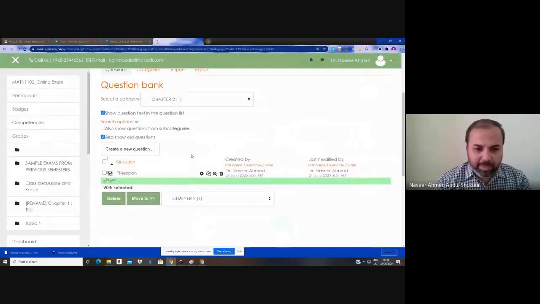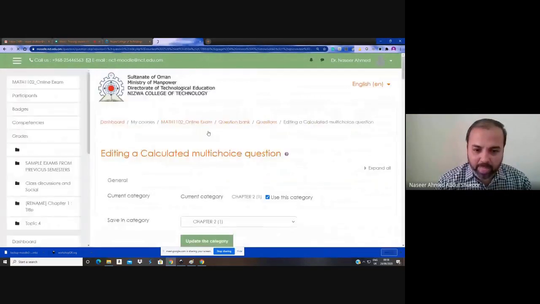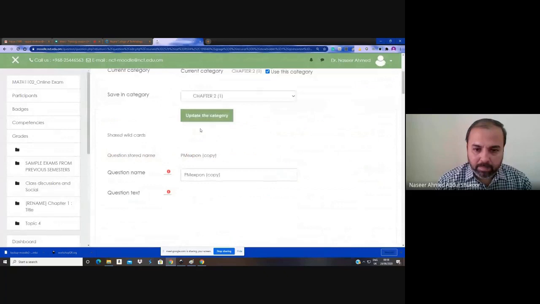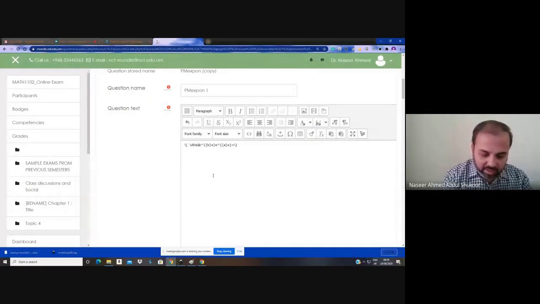For example, I can explain this here, e power ab. I'm just duplicating the question. This is another question I'm creating, using slash d fraction.